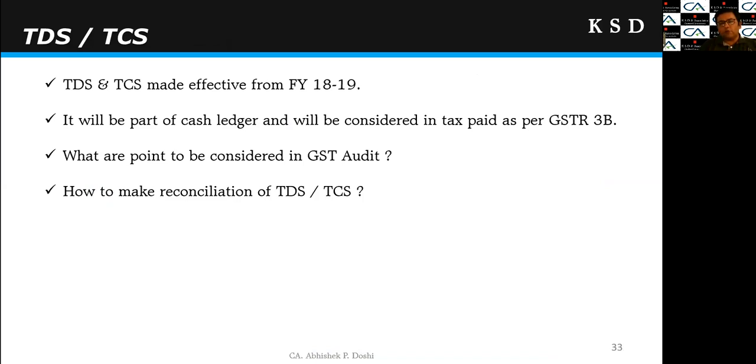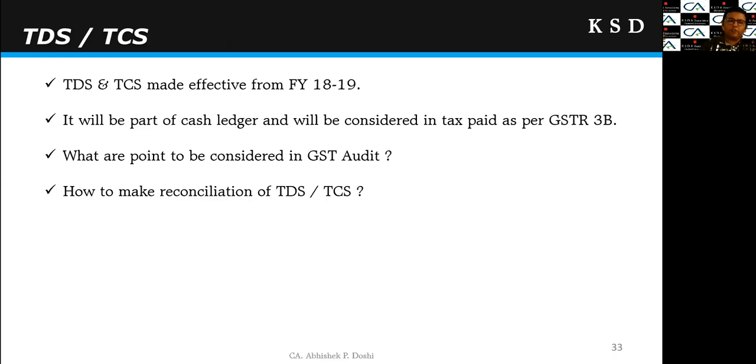And now the last 2 points, TDS TCS and e-way bill. First we will look at the TDS TCS. As we all know, TDS and TCS provisions were made effective in the middle of FY 1819, right? So one can say there is no direct impact of the TDS and TCS on GSTR 9 or GSTR 9C, because it will form part of your cash ledger and you can utilize the same towards cash payment, right? So it is not directly affecting GSTR 9 or GSTR 9C.